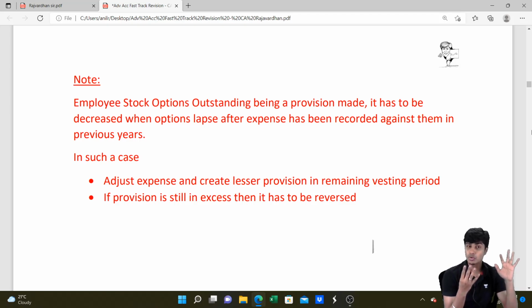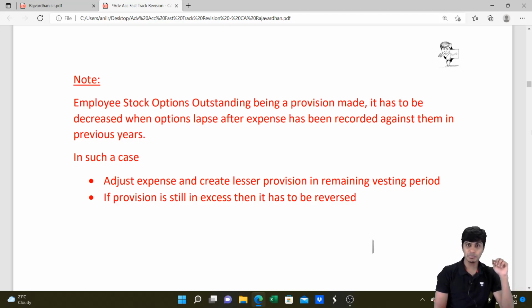In the second period, you don't create provision for 40 straight away. You understand how much would be the total provision that should have been created at the end of the second year if it was 40 employees in the first year and 40 employees in the second year. You determine that. From this, you deduct the existing provision already created in the first year for 50 employees. The balance provision will be created in the current year. Did you get this? Let me repeat.